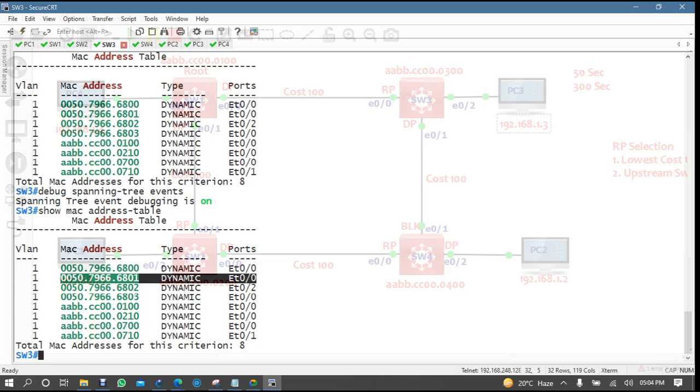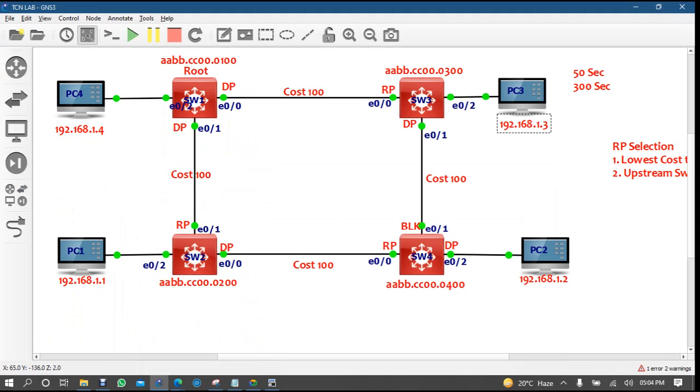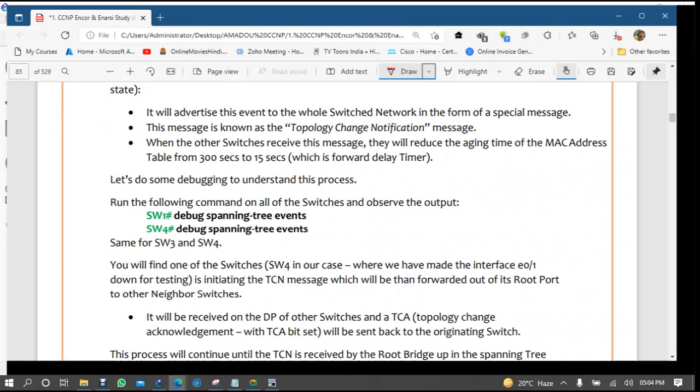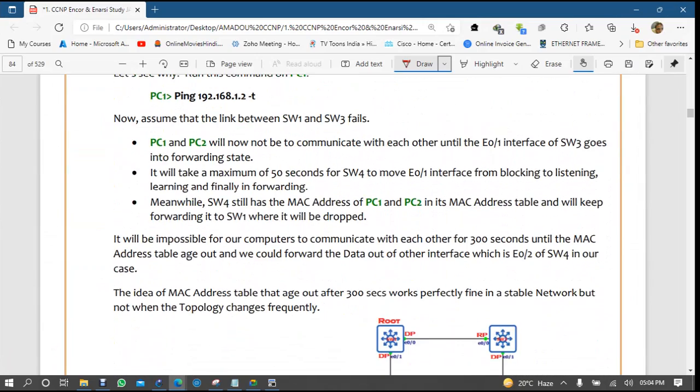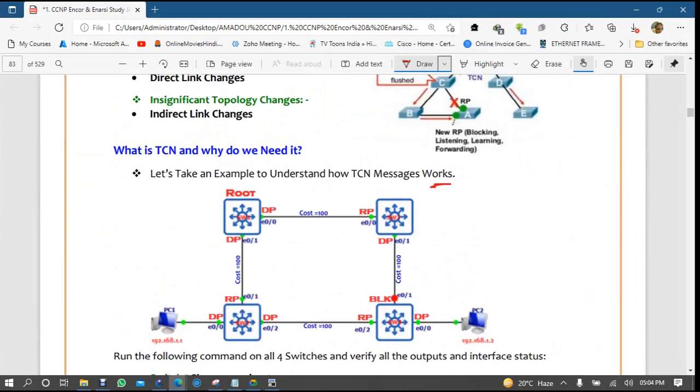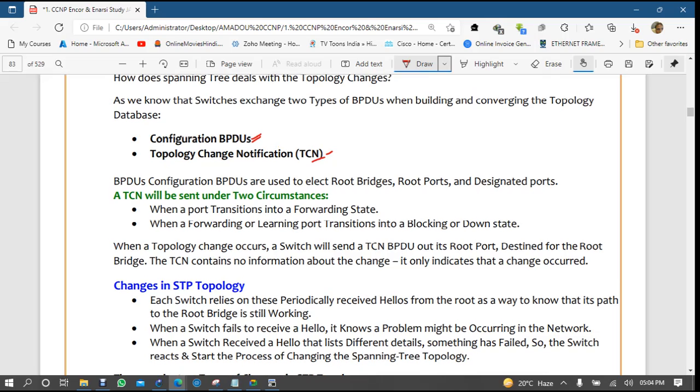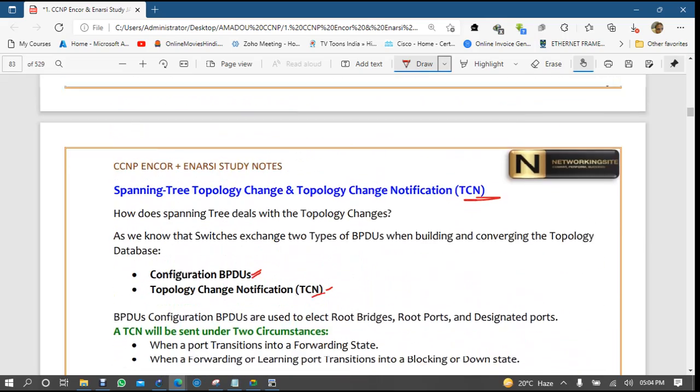E0/0, right? So if it will forward via this link, will your packet reach or drop? It would drop. So TCN knows about all these problems, right? So TCN is showing, somewhere it is written, TCN.